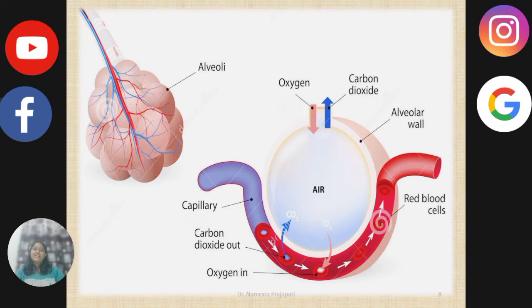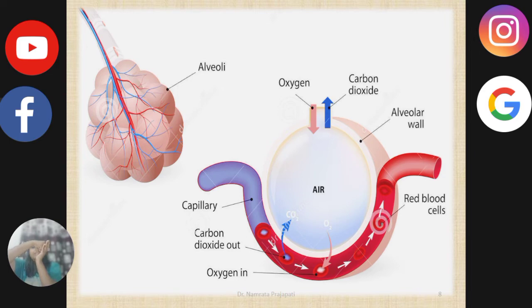In alveoli, there occurs exchange of gases through blood. Here in the figure, you can clearly see that there is intake of oxygen and exhalation of carbon dioxide through the blood vessels. So if we are considering this as an alveolus, the air is present in the alveolar sac, and surrounding this alveolar sac we have the vessels, the pulmonary capillaries.